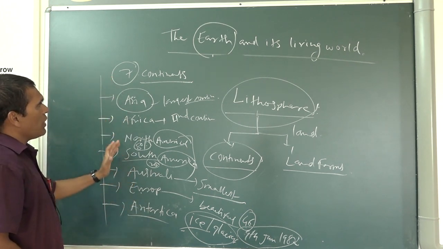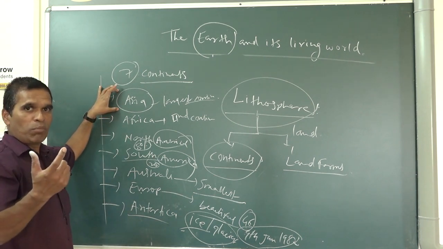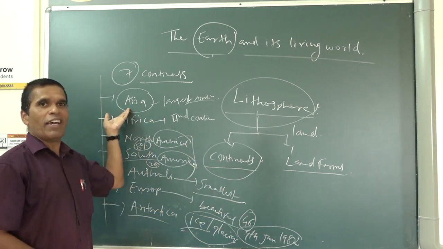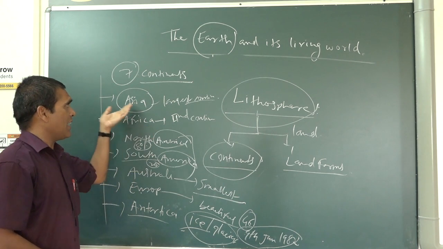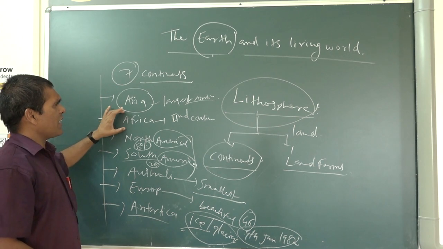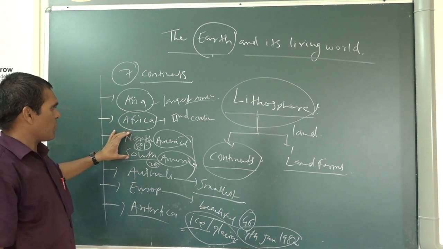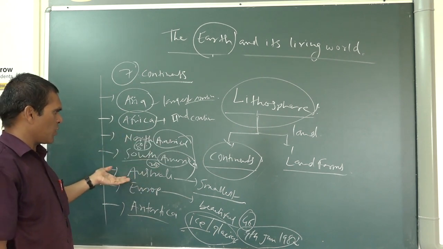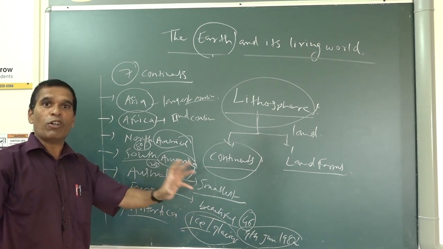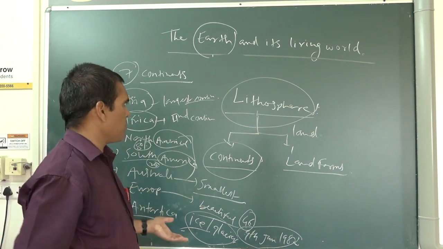Definitely this is how you will keep in mind how many continents there are. Asia is the largest continent, and has the most population. Why? Because China and India, both the largest populated countries, are in Asia. Africa is the second largest, but it is not that developed, there are poor countries. North America and South America, you know about America. Australia is the smallest continent, keep that in mind. Europe is beautiful and has developed countries. Antarctica is about ice. In this way you can keep all the continents in mind.